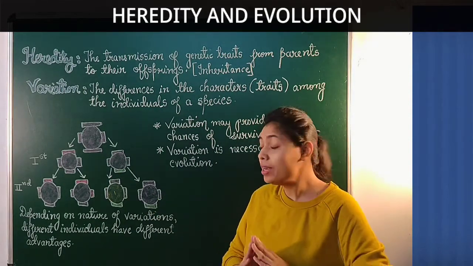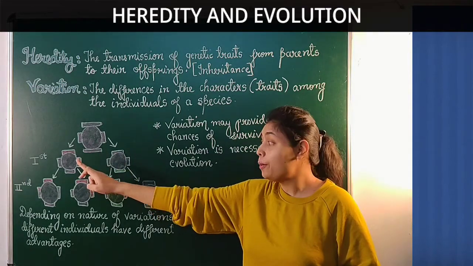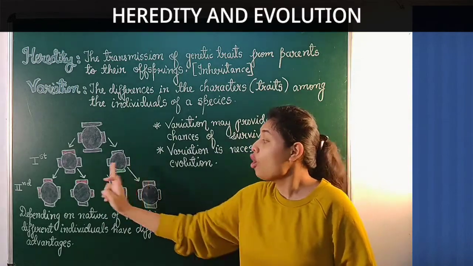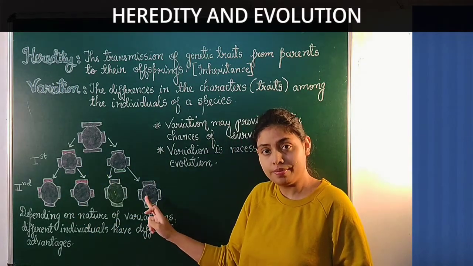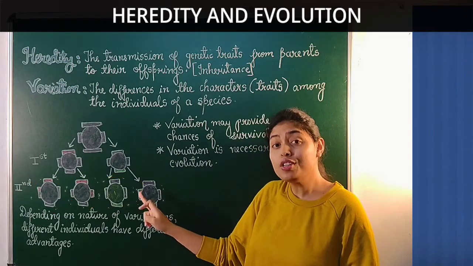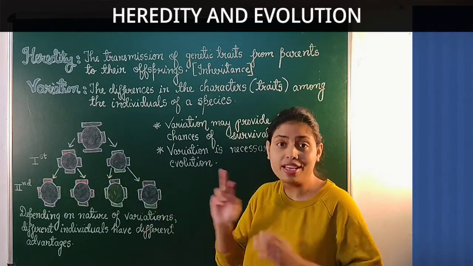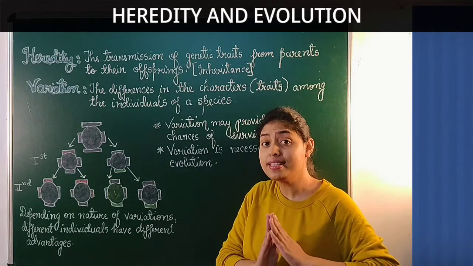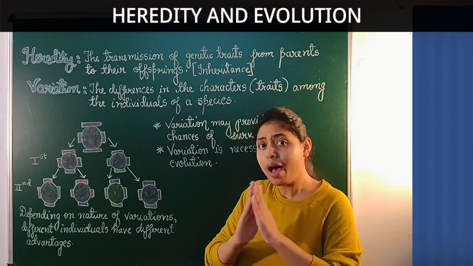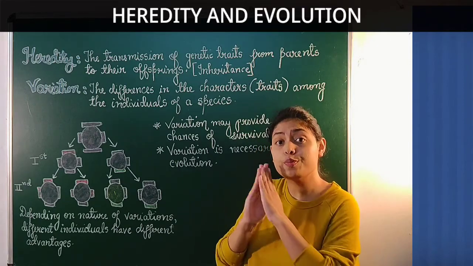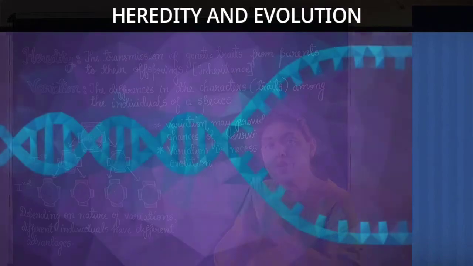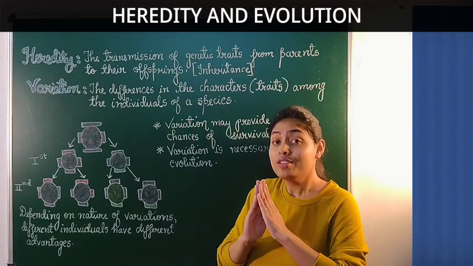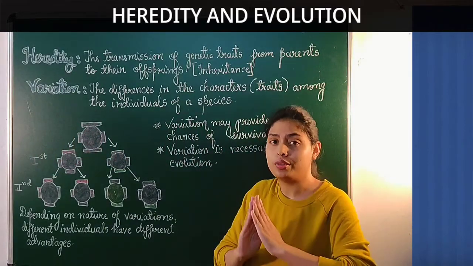Now what happened, children? Each of them reproduces to give rise to two individuals which form the second generation. The second generation also has some changes or variation. The reason is the same. Due to small inaccuracy in DNA copying, what happens? Subtle change or variation is produced. When DNA is getting copied, what happens, beta? Subtle or very minor changes come in it, because of which these variations are produced.